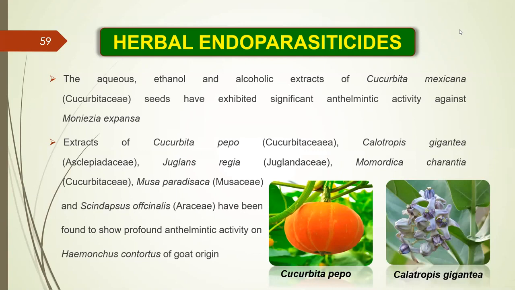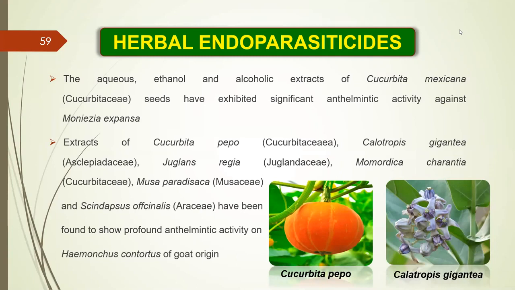This Calotropis gigantea is commonly seen in the jungles. It can be mixed in combination with Cucurbita pepo. These seeds of Cucurbita pepo have recently been studied by a PG student, and he has found them very effective against strongyles in the goat.